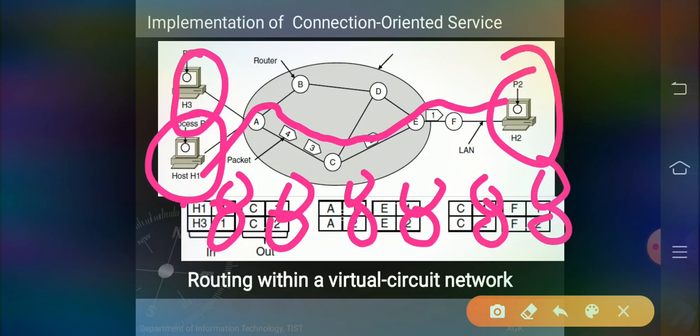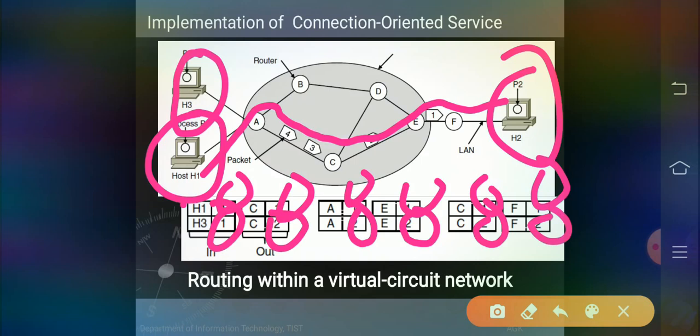Means here A, C, E, F all should follow the same path. So that's the reason the first packet is transmitted that way, and all the remaining packets should follow the same path in the virtual circuit network.